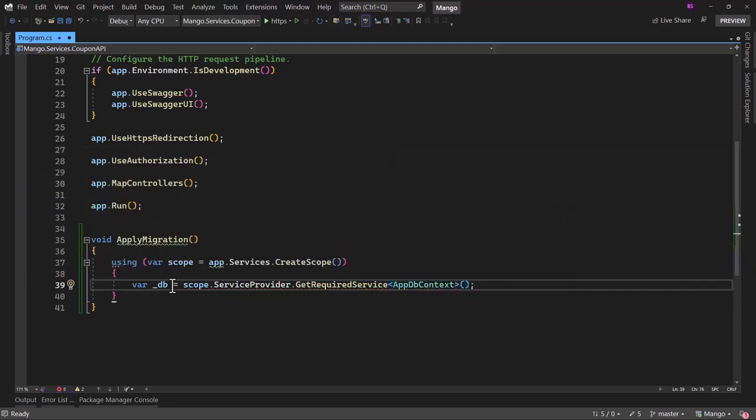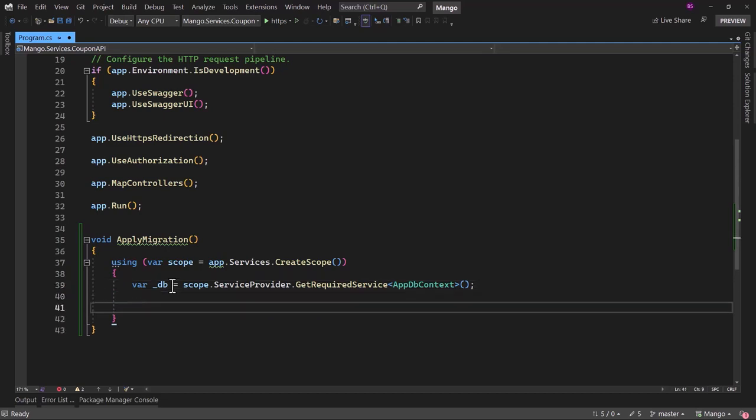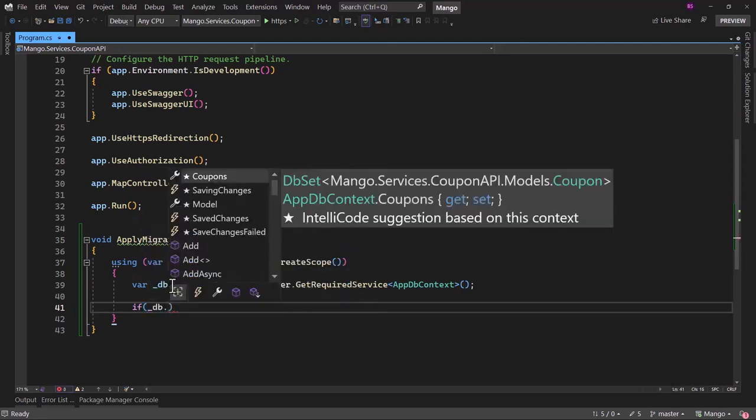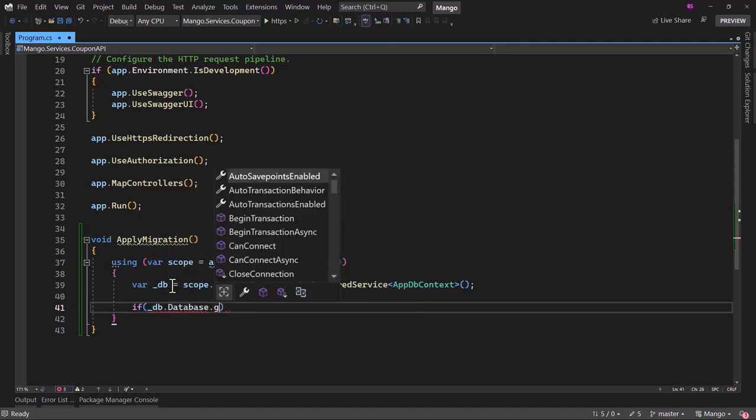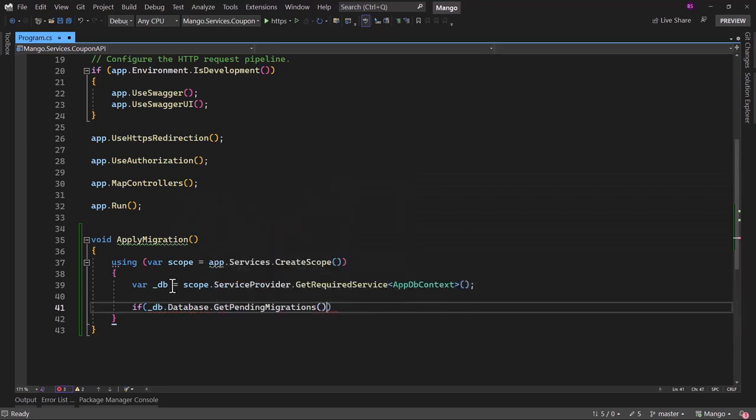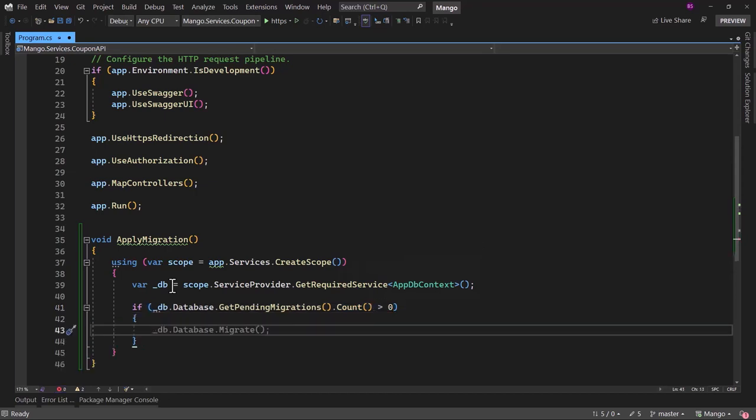That will give us the application DB context here, and on that application or app DB context, we can check if underscore DB dot database, there is a method get pending migrations dot count. So if that count is greater than 0, that means there are some migrations that have not been applied to the database. In that case, we will say underscore DB dot database dot migrate.